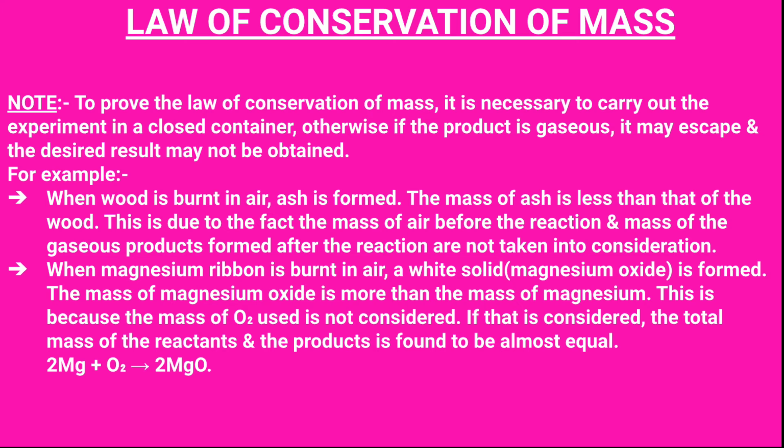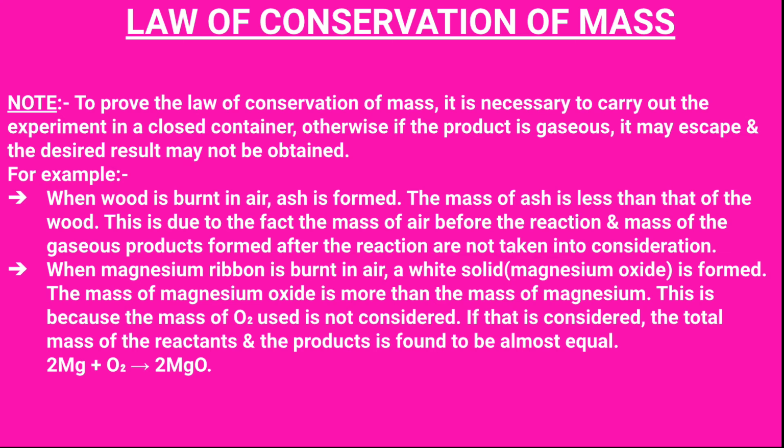For example, when wood is burnt in air, ash is formed. The mass of ash is less than that of the wood. This happens because the mass of air before the reaction, and the mass of gaseous products formed after the reaction, are not taken into consideration.